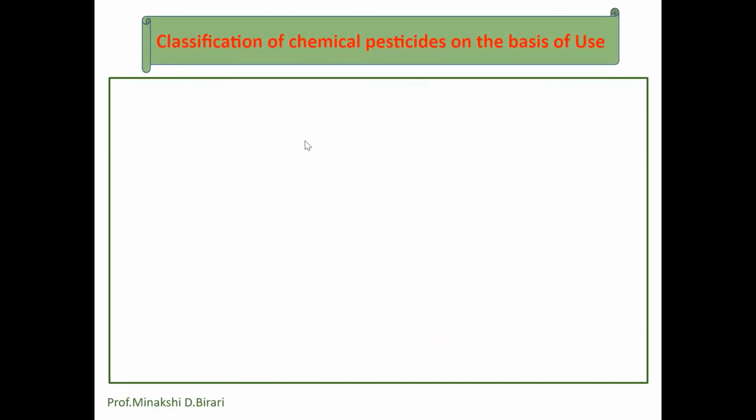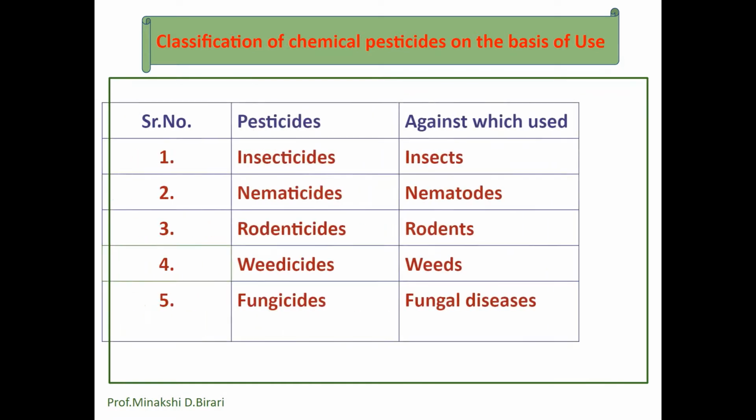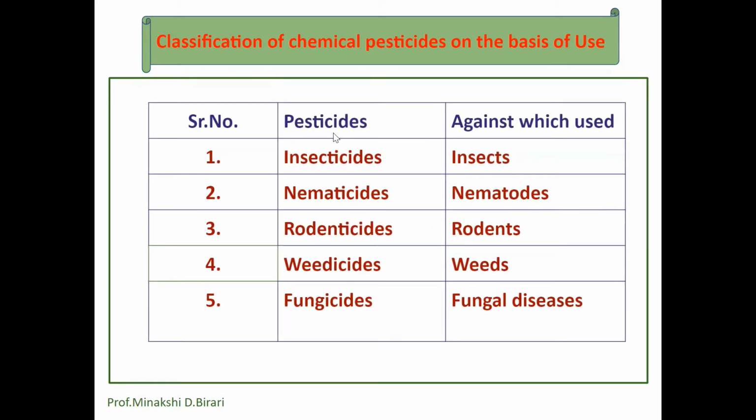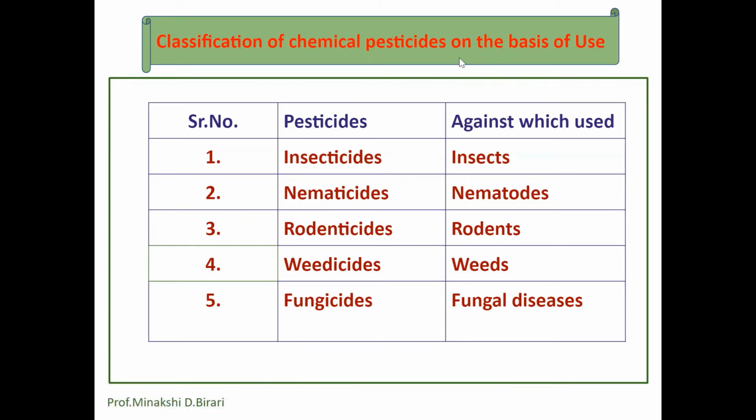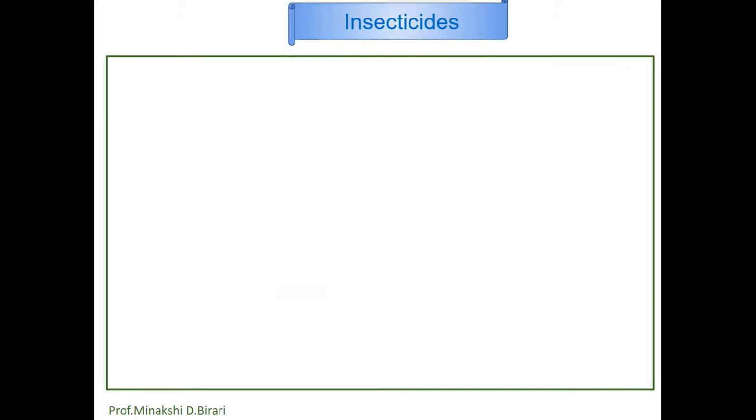Chemical pesticides on the basis of use are also classified as insecticides against insects, nematicides used against nematodes, rodenticides against rodents, weedicides against weeds, and fungicides against fungal diseases. So this is the classification of chemical pesticides on the basis of use. We have to study in detail about insecticides, nematicides, rodenticides and fungicides.